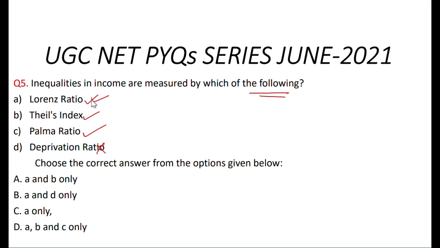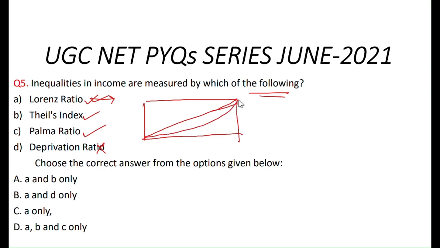What is Lorentz ratio or Lorentz curve? Lorentz curve is basically the graphical representation of the distribution of income within a population. Let's say this is the equality line, the 45-degree line, and this is the inequality line.